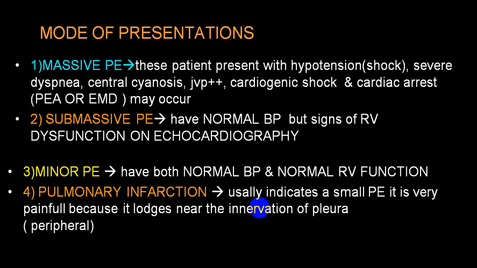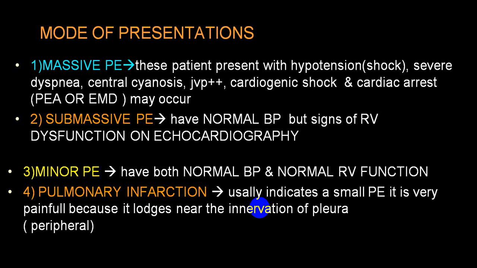So hypotension and shock stage, the clinical finding we call cardiogenic shock. And on an ECG, you get a cardiac arrest or pulseless electrical activity, that is a normal ECG pattern without any ventricular contraction, meaning heart sounds are absent. So that will be the classical presentation. In a submassive variety, blood pressure may be normal.